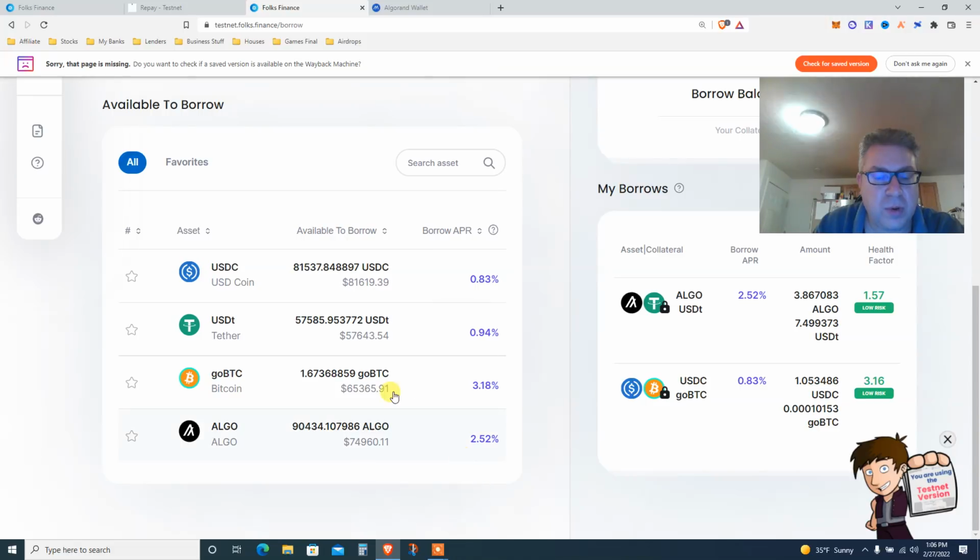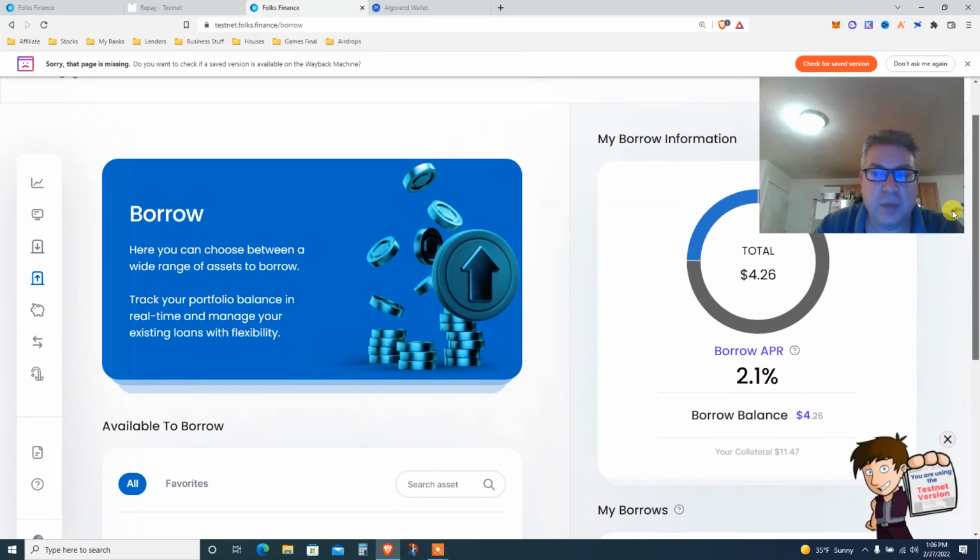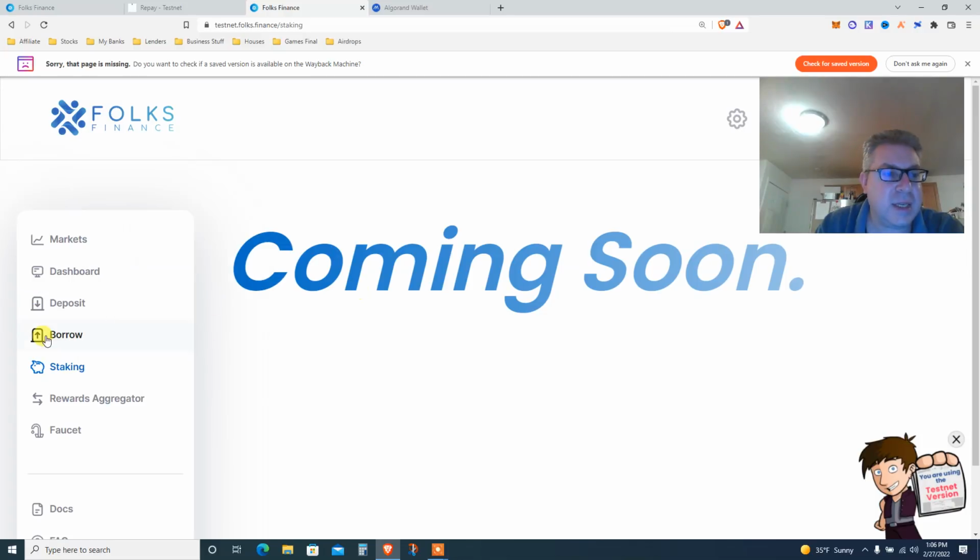Success. So now we borrowed almost 4 Algo, which is pretty cool. And then you can basically put the Algo that you just borrowed in the deposit and do an infinite money glitch and borrow against that. That's how you do it with Aave. Basically, the rates are super low. You're gonna make 2.1% or pay. Staking says coming soon. Reward aggregator, I don't know what it is, also coming soon.